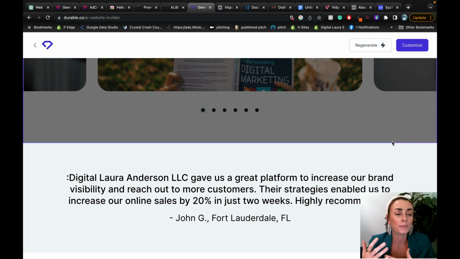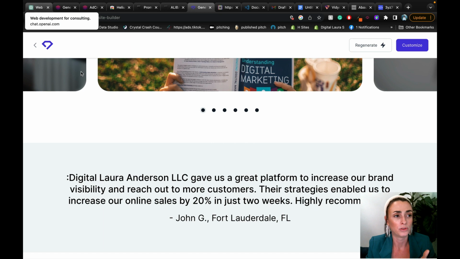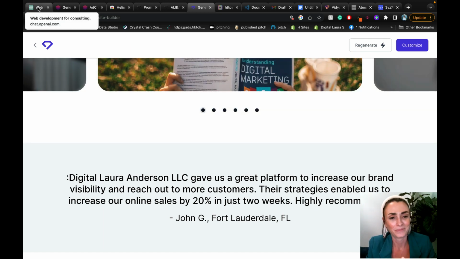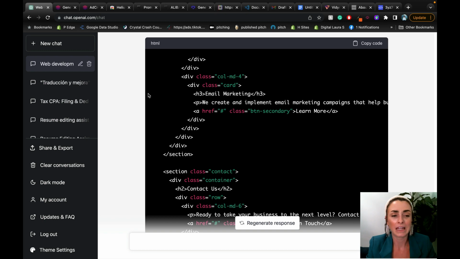So, I mean, people can charge upwards of $20,000 to $50,000 for a custom built website. And it usually takes them weeks or months to complete. And this could easily take you a couple hours if you're going to do a really custom coded website with ChatGPT. Or if you want to use Durable, it would take you way less time. So yeah, I mean, this is insane. This technology is just mind-blowing, and I'm really excited to see where it goes.